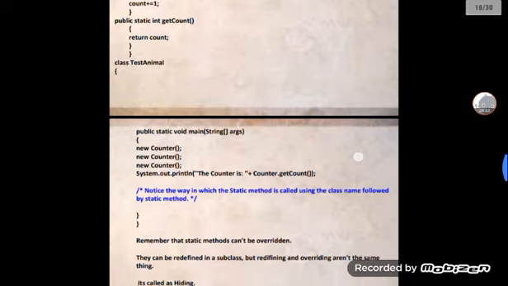Then class Test, public static void main, String args, new Counter, new Counter, new Counter, and then Counter dot getCount gives the count number.